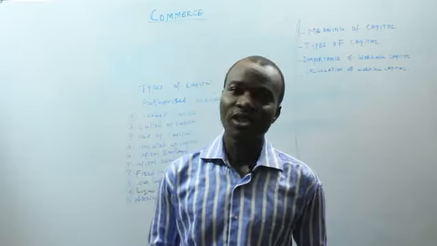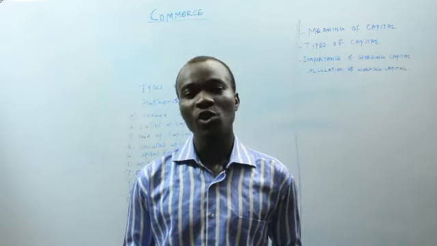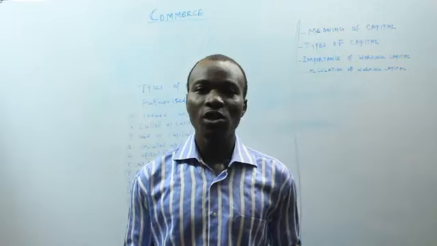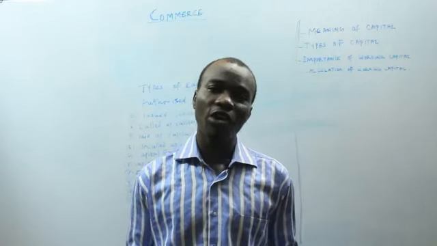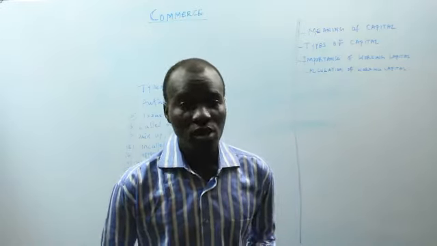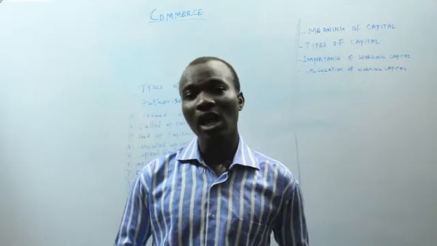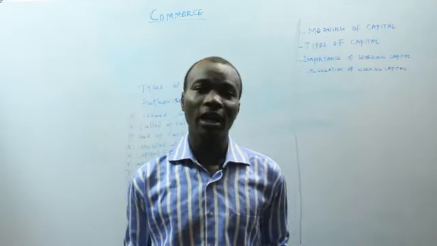total amount of resources used in furthering production, that is, in the creation of wealth. So if wealth or other goods are to be created, the resources used in the creation of other goods and services, that is what an economist refers to as capital. Capital involves those categories of machineries, equipment, money, cash, used in the production of goods and services. That is what an economist views as capital.